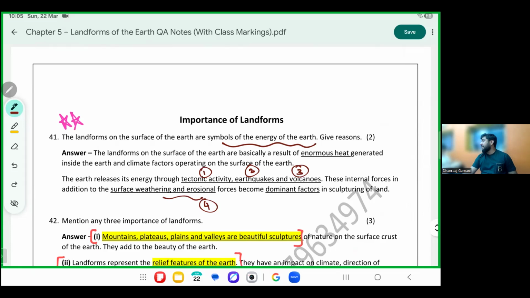If these activities did not happen inside the earth, you would have a nice, simple, flat earth with no mountains, no plateaus, no plains. We are learning all these different types of plateaus, plains, and mountains, with varieties and examples all over the world, because the earth inside is continuously changing from time to time. That's what we studied in chapter 4.